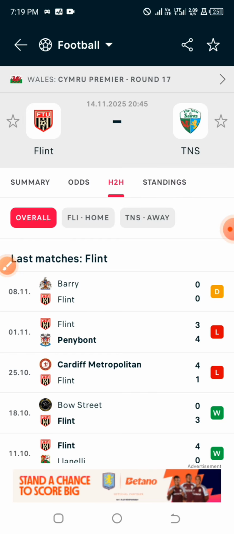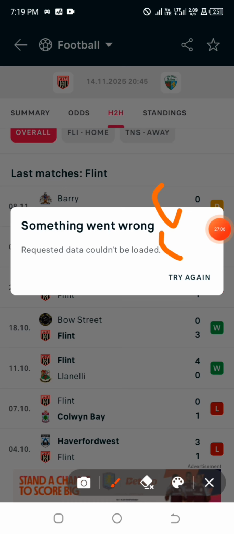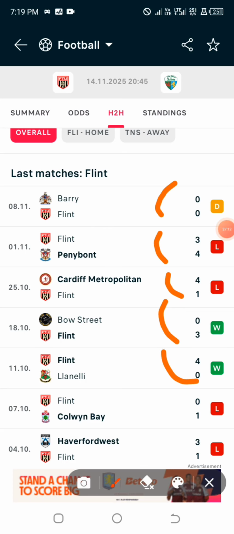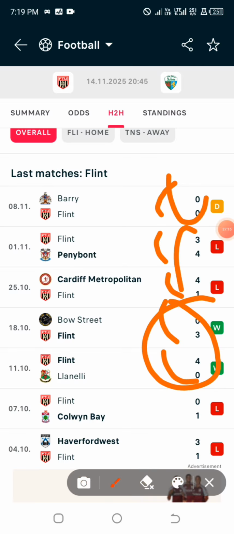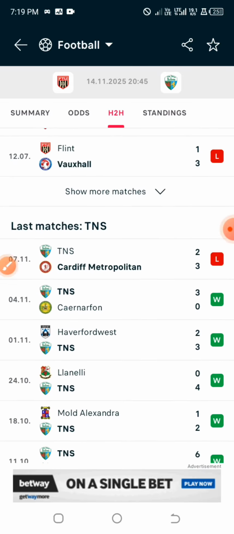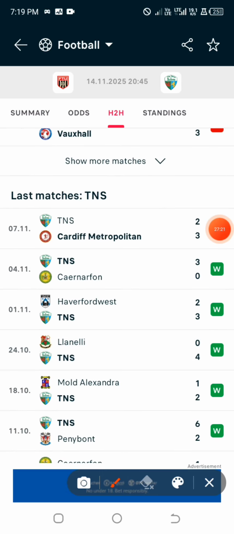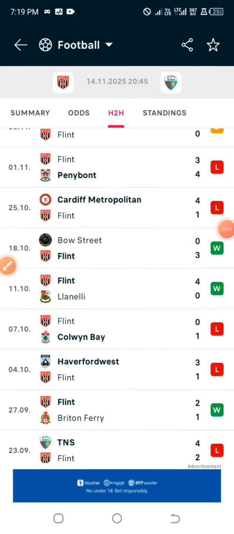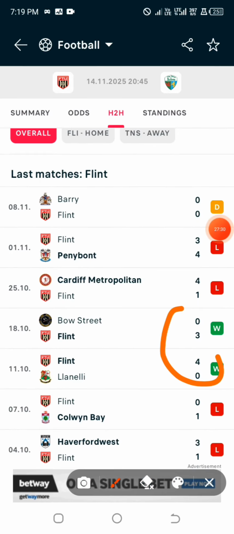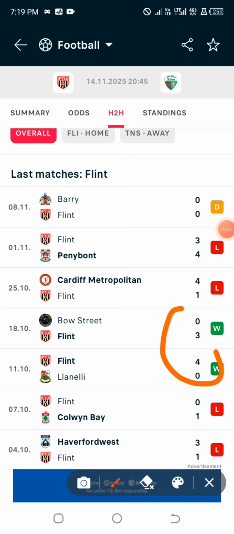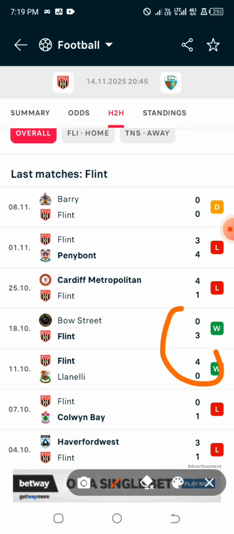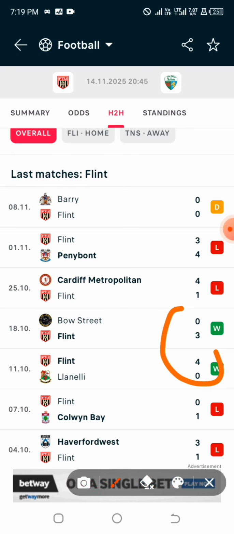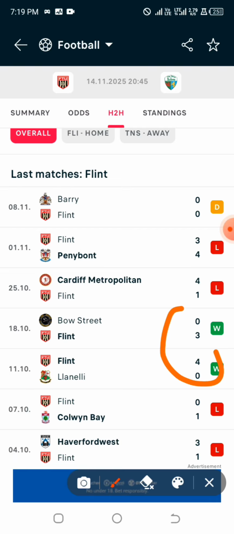And unfortunately, I think this particular analysis failed with the 5th model, because they had 2 wins, 1 draw and 2 losses. But for the away team, we are expecting them to have at least more than 3. Despite the fact that the away team had more than 3 in their last 5 games, for the fact that the home team actually won more than 1, the 5th model spoiled. And so far we are able to get our 3 models correctly out of this particular strategy: the first model, the goal difference model, and the consistency model, that is model 4. We are good to go with these particular games as straight winning.